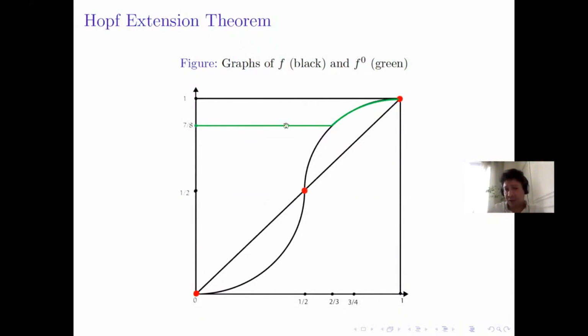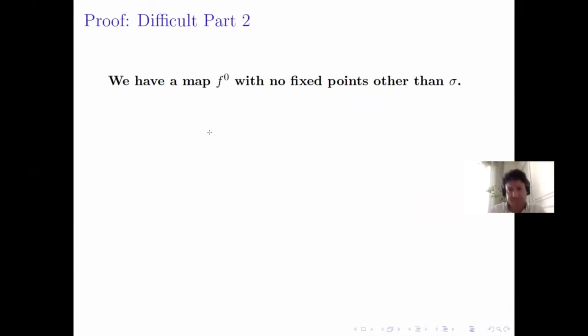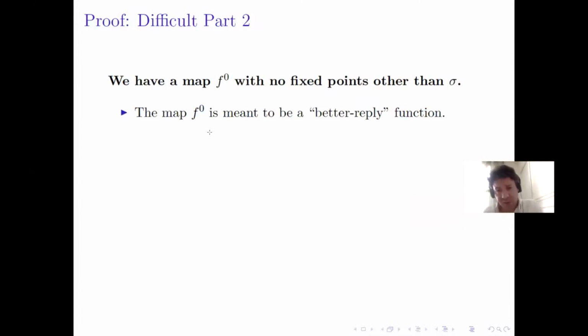In green is the new curve, the new map, which is equal to the original map in the neighborhood of the equilibrium, and not equal to it outside the neighborhood. And this map intersects the diagonal only in the equilibrium that we want to make unique. Now the challenge is to construct a game such that this map is the best reply function in this game. So we want F0 to be the best reply function of a game.